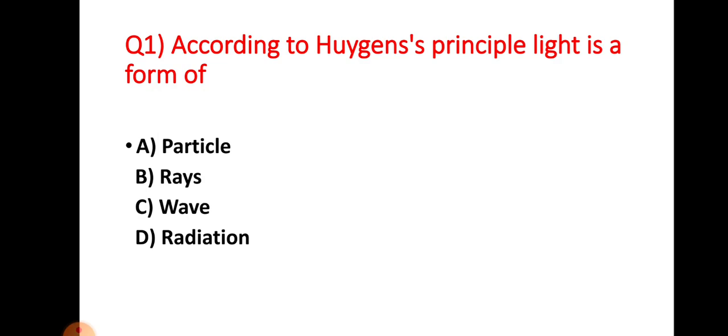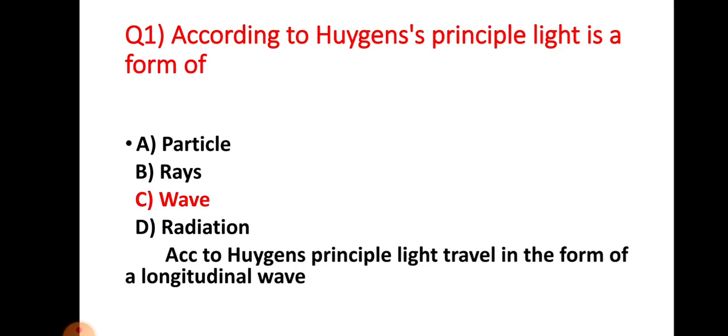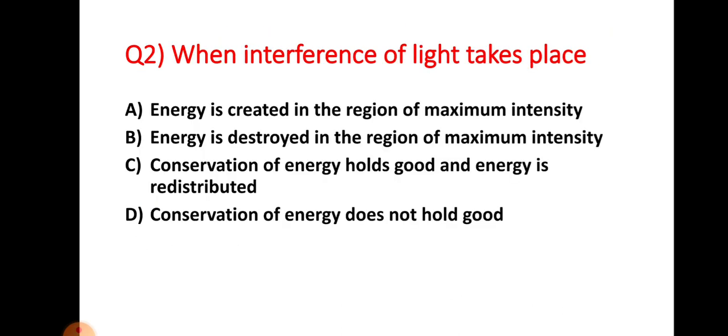According to Huygens principle, light is a form of: option A, particle; option B, rays; option C, wave; option D, radiation. According to Huygens principle, light travels in the form of a longitudinal wave. So wave is our right answer according to Huygens. Now let's see question number 2.